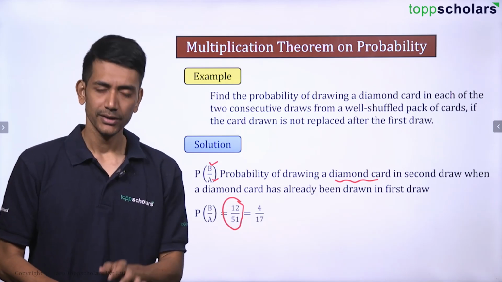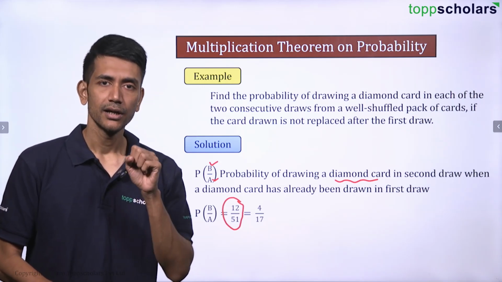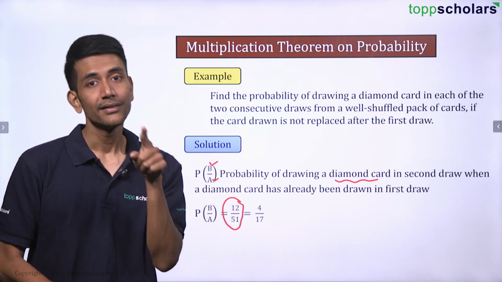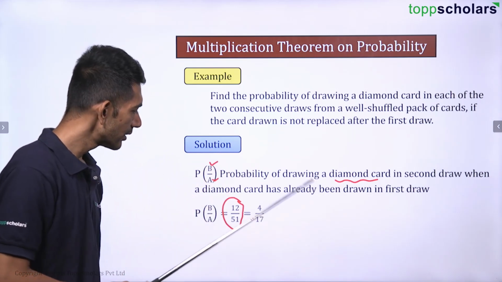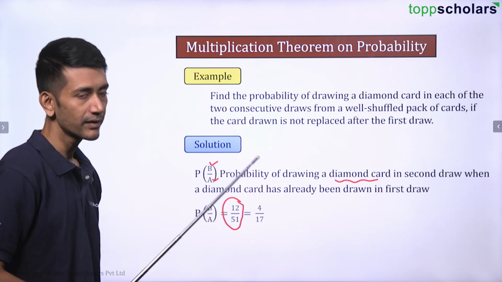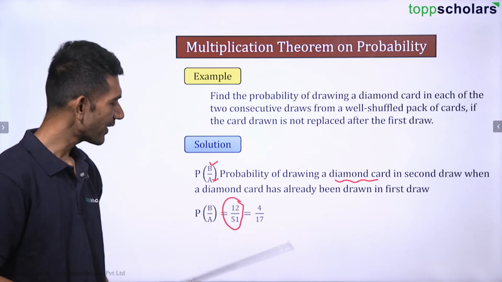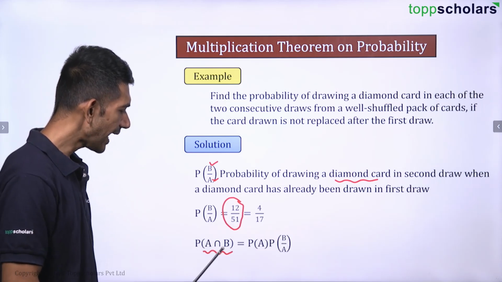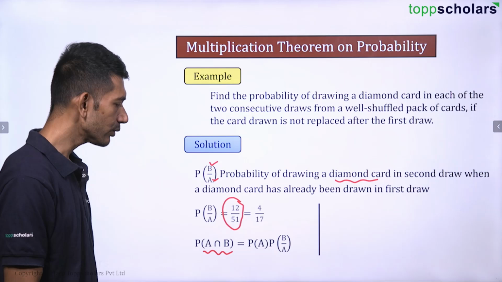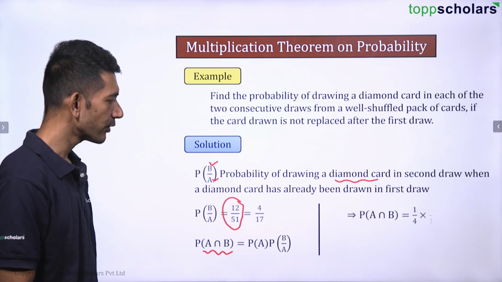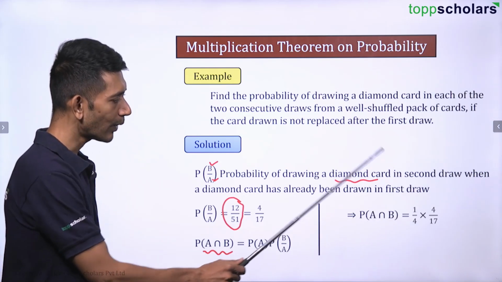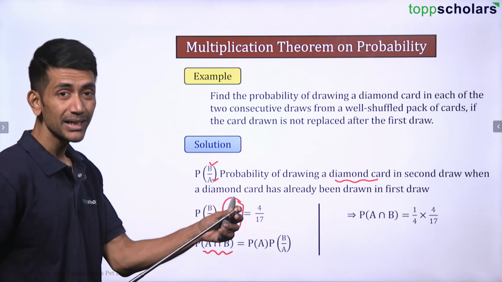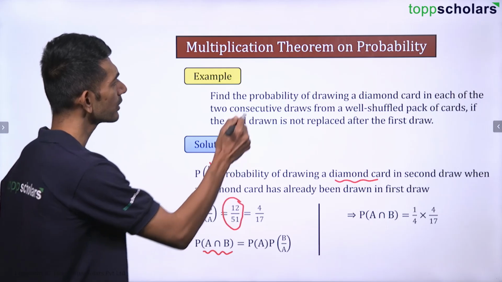Obviously, because initially I had 52 cards, out of which 13 are diamond. One is gone. Now how much will be left? 12 cards, 12 by 51. So 4 by 17 is the answer. You can divide by 3 there. Simple. So the probability of A and B is the probability of A into the probability of B where A has already occurred. So that is 1 by 4 multiplied by 4 by 17. Right? Multiplication. We have studied about this.